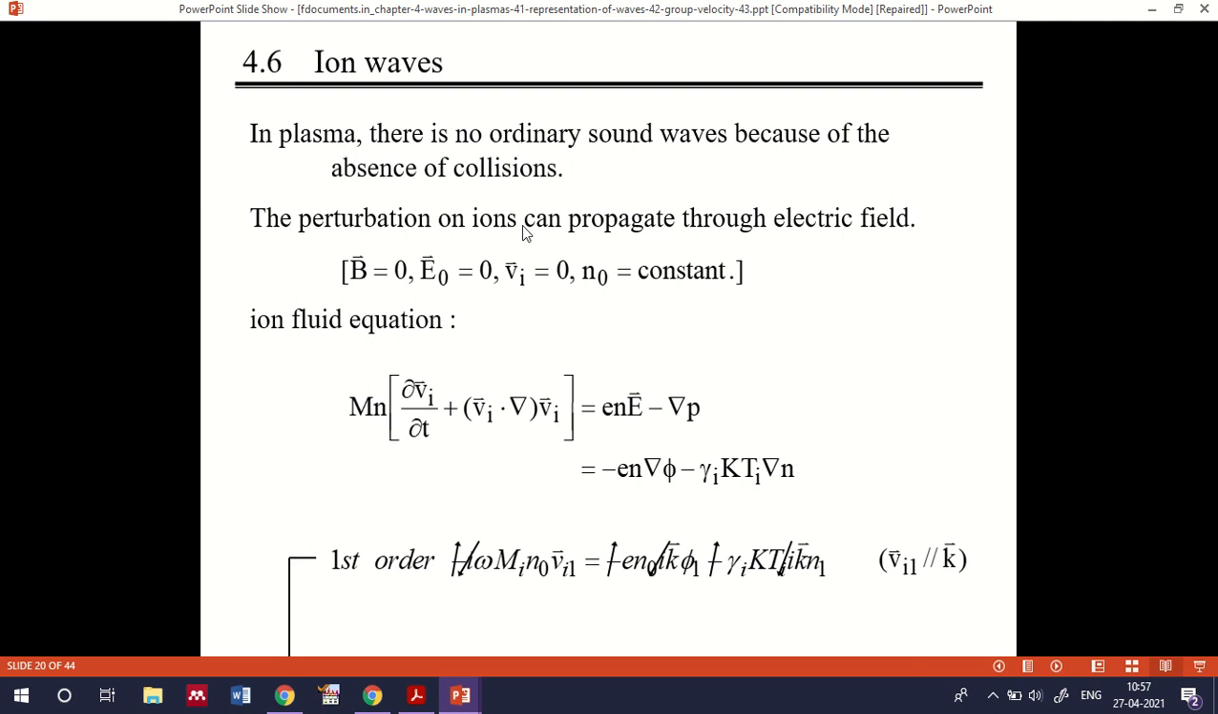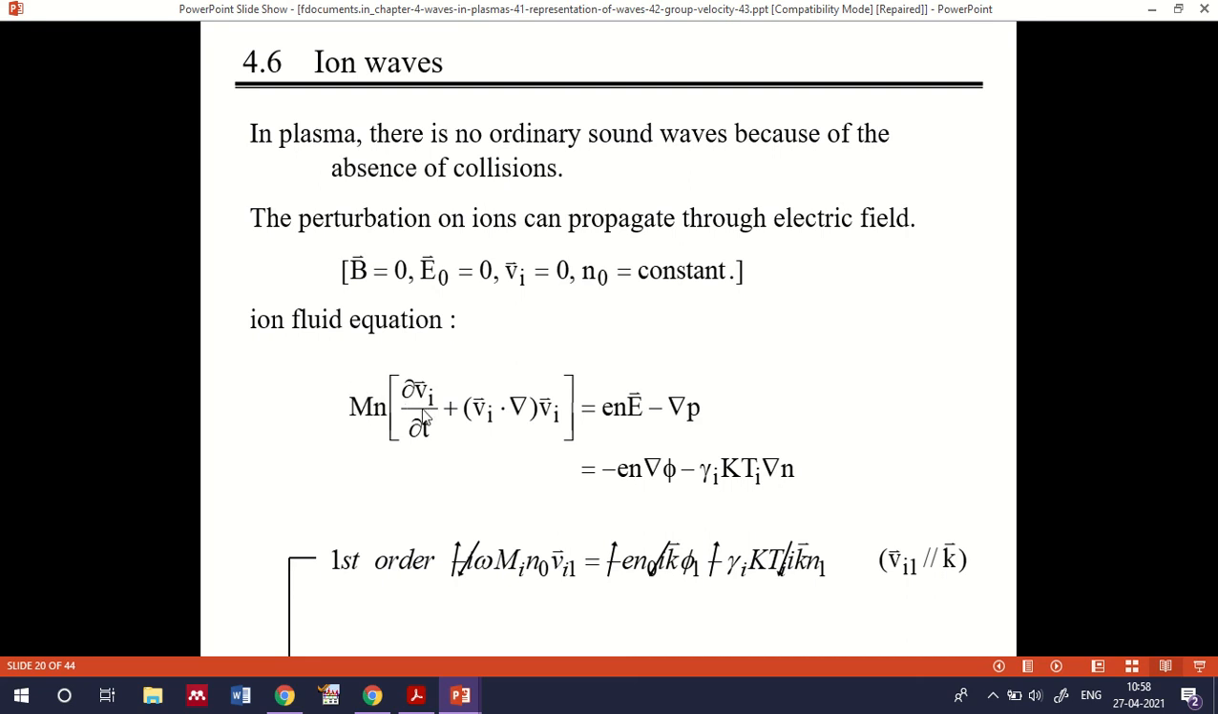Perturbation on ions can propagate through the electric field where B equal to 0, and we treat it as E0 will be equal to 0, Vi will be equal to 0, and N0 equal to constant, and the ion fluid equation becomes, in the case of ion fluid equation, we have M n dou Vi by dou t. Here capital M represents the mass of the ion, not the mass of the electron. This is the mass of the ion.